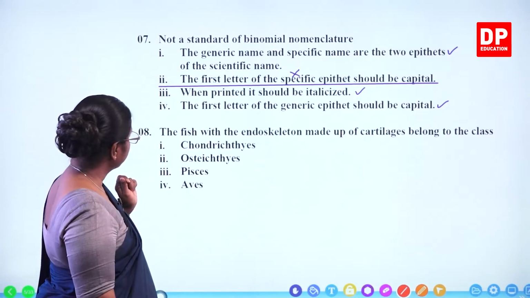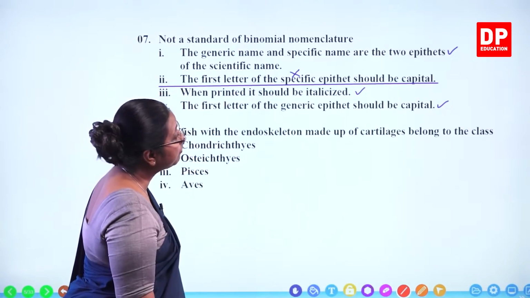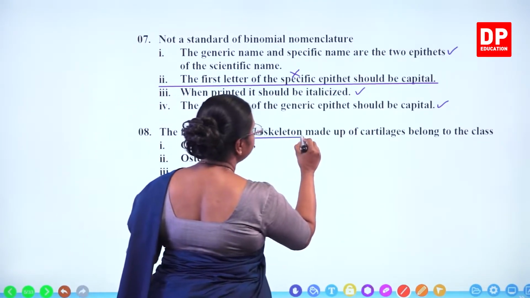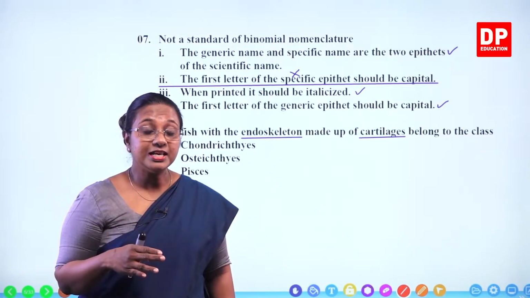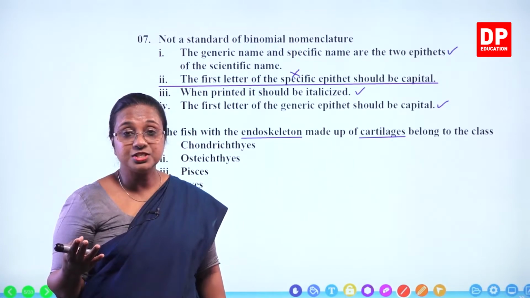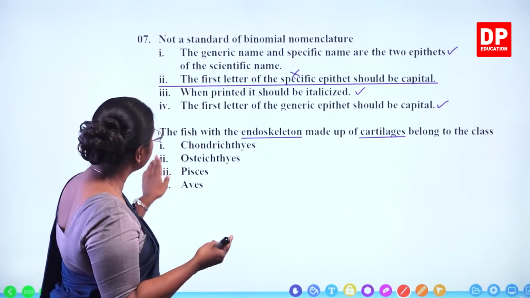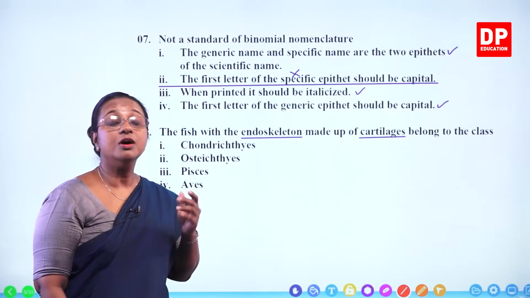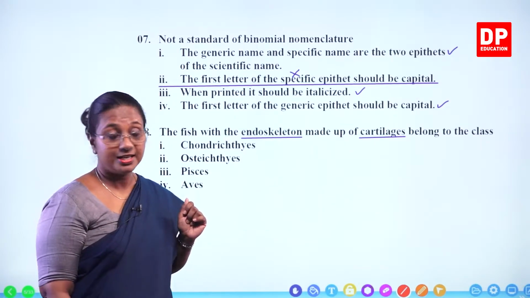Then the eighth question. The fish with the endoskeleton made up of cartilages belong to the class. So endoskeleton of fish, you all know, are of two types. If it's cartilages, we call them cartilaginous fishes. Bones means we call them bony fishes. And the groups have names as well. Osteichthyes for bony fishes and Chondrichthyes for cartilaginous fishes.